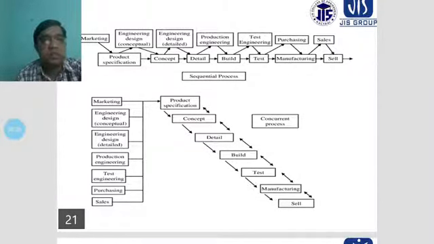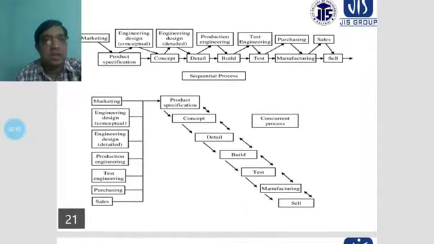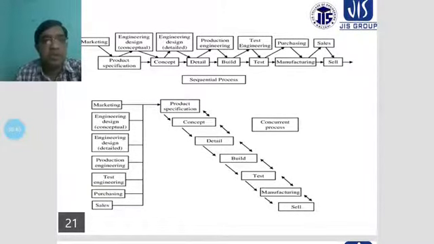From the details it goes to the build, and then to test engineering. Once the test is completed, the build procedures are done during the test. Then comes purchasing, and from purchasing it goes to the manufacturing units. After manufacturing is completed, it goes to sales, and then sales to the customers. This is the sequential process.